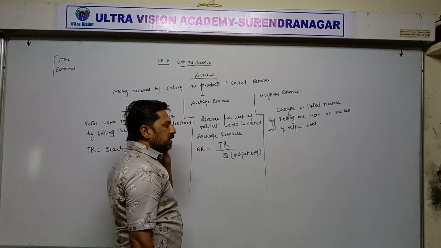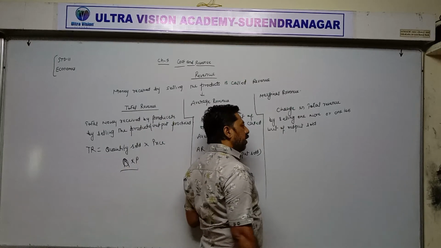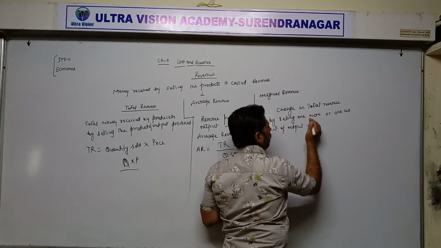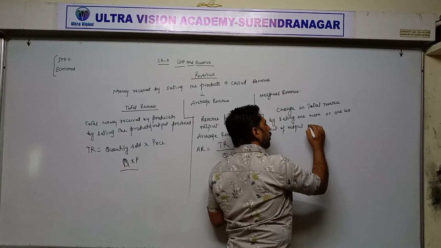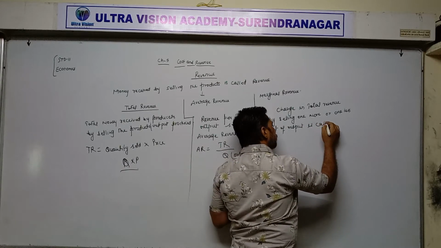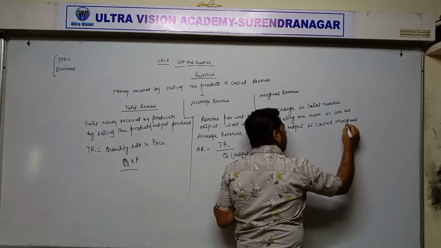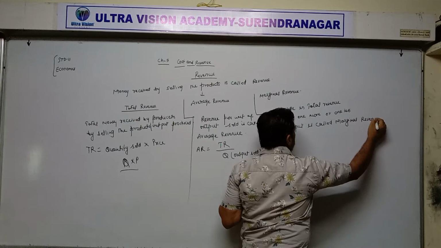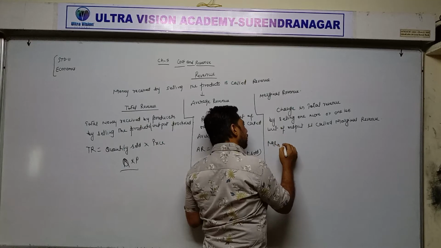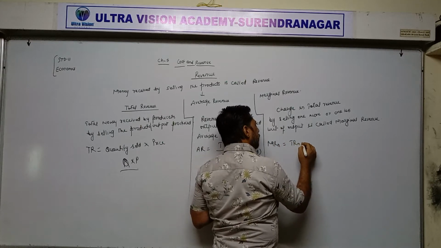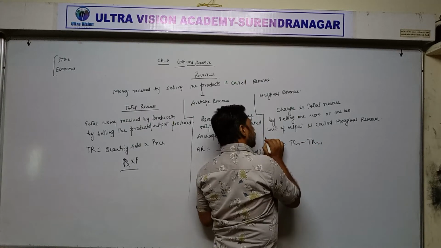So whatever changes take place in total revenue by selling one more or one less unit of output is called marginal revenue. And formula for marginal revenue N is equal to total revenue N minus total revenue N minus 1. This is the formula for marginal revenue.